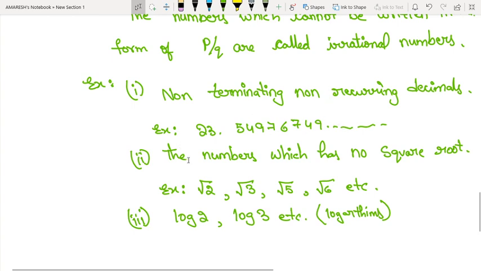Okay, the numbers which have no square root, for example √2, √3, √5, do not have perfect square roots, so those numbers come under irrational numbers. And logarithms which do not have perfect values also come under irrational numbers.